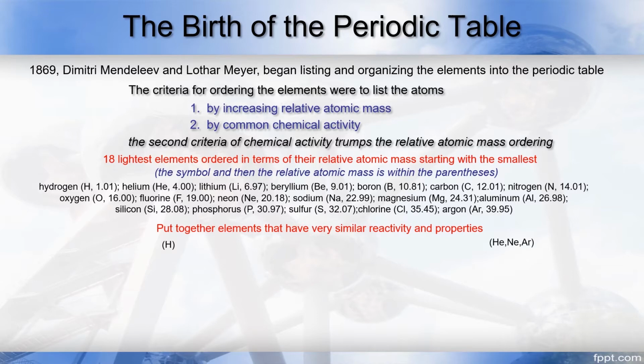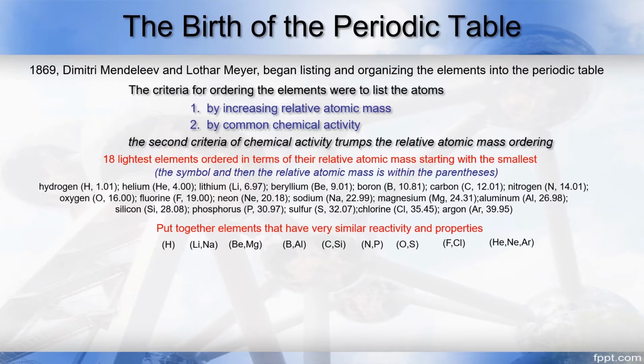Helium, neon, and argon are all gases and not reactive at all, and they go together. Lithium and sodium both react violently with water, making hydrogen, and make the water bitter and basic. Beryllium and magnesium also react with water, but not as violently, while fluorine and chlorine are diatomic gases and are very reactive with most other elements, and so on. And we end up with the following chemical groupings for the elements shown in the slide.